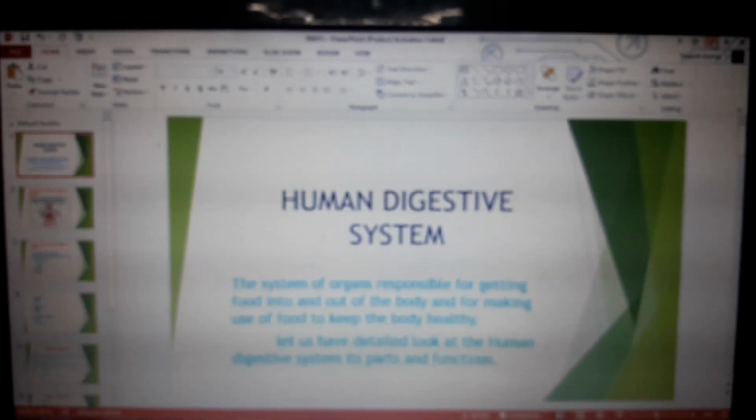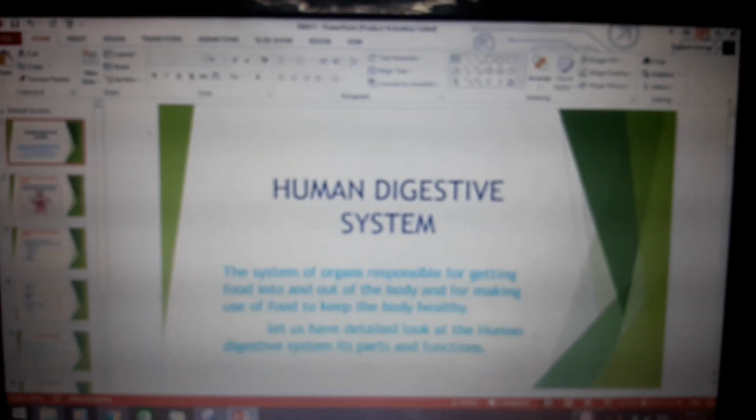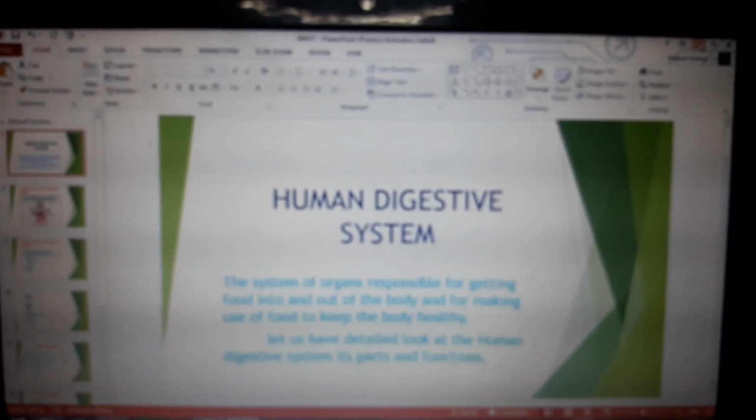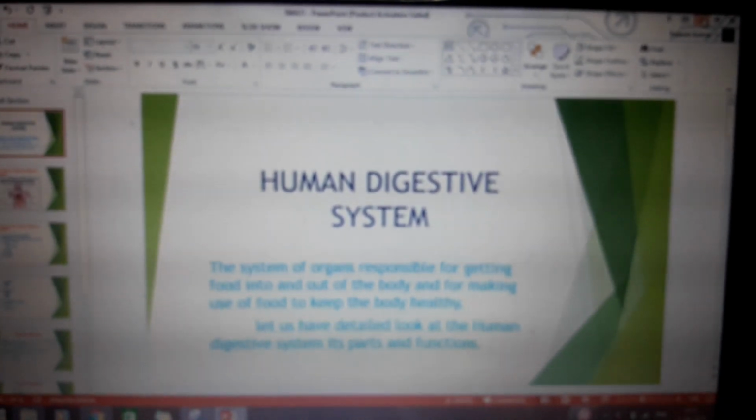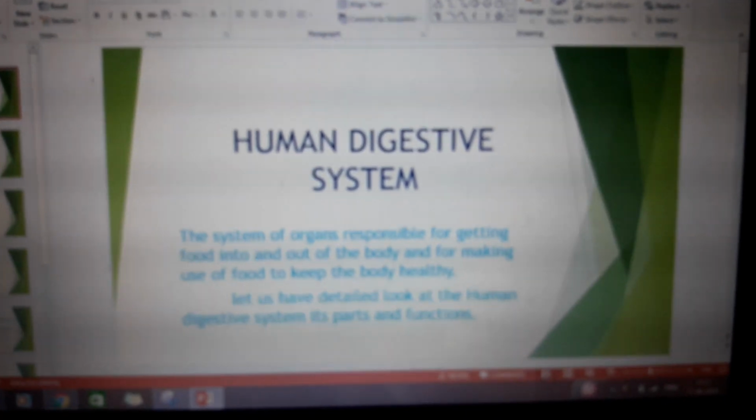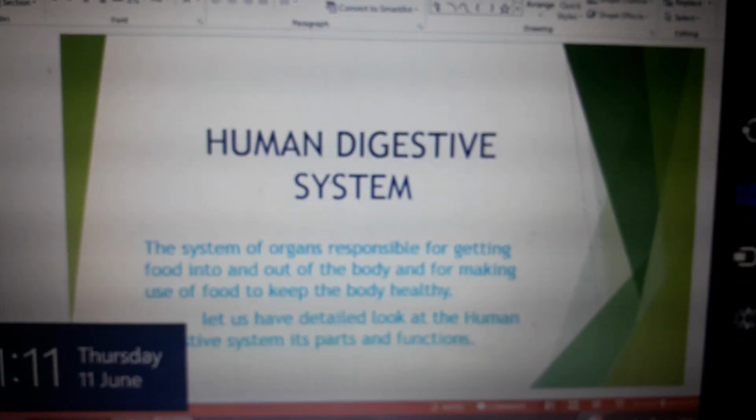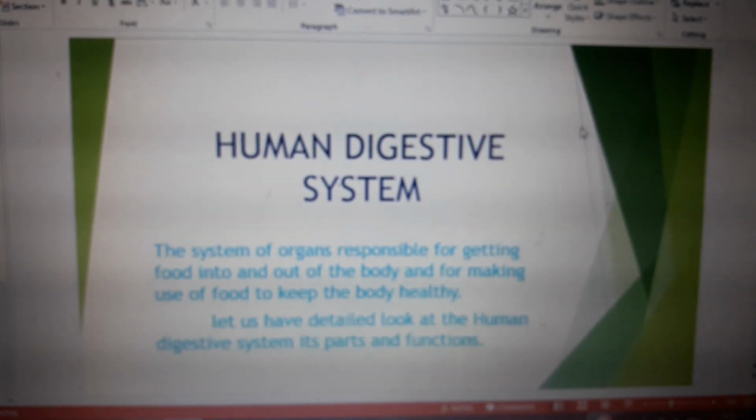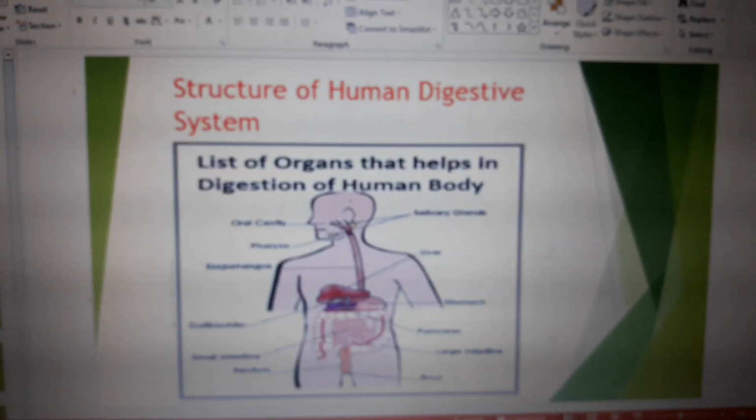Hello friends. Today we are going to read a very special topic, that is the human digestive system. First of all, we should understand what we mean by the human digestive system. The process of taking food inside and expelling it out for the proper use of food is called the human digestive system. So we should understand the structure of this human digestive system.